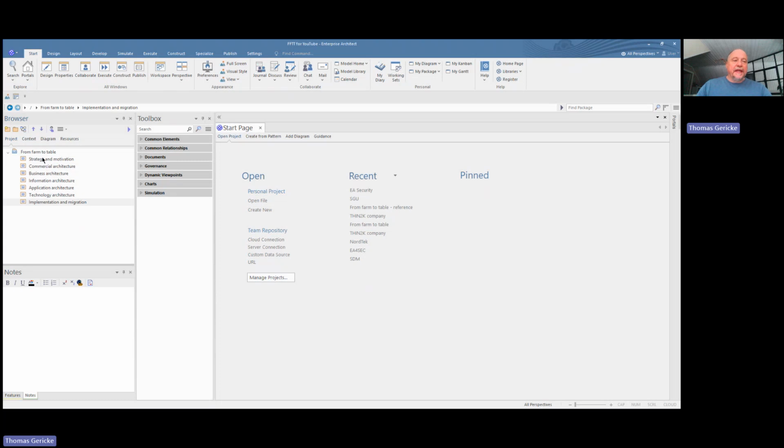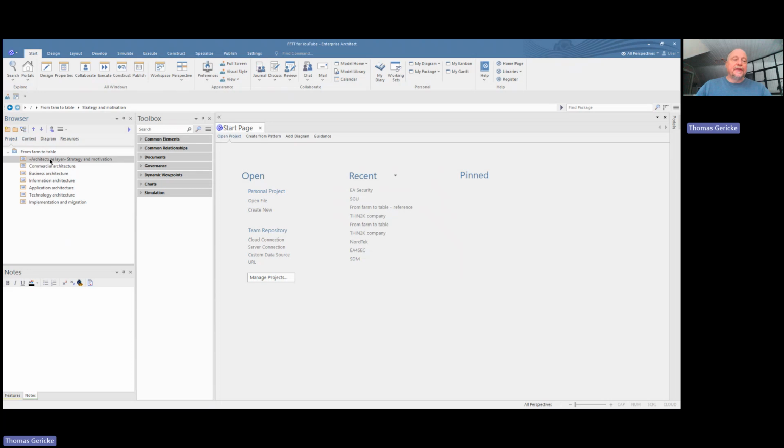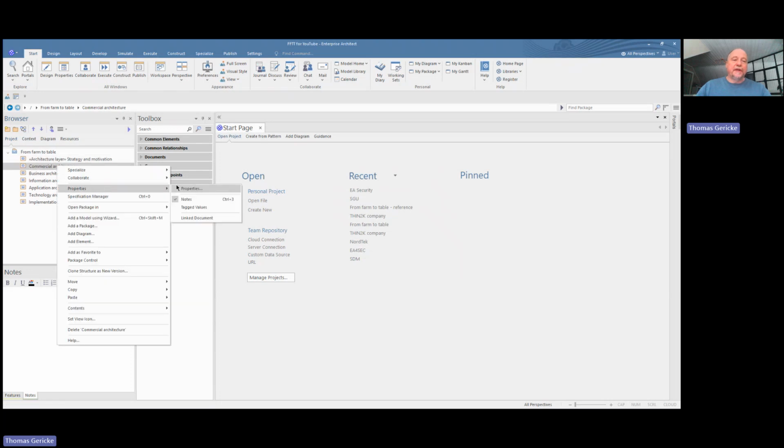So now we have the different layers here, 7 of them. They are not stereotyped at this moment. At this time, I will do that now. So I will change the stereotype to architecture. This is an architecture layer. So this is a stereotype actually from the EAS framework and is applied to architecture layers. So let's do that. Then you see the change here also. So I will do that for all the layers.